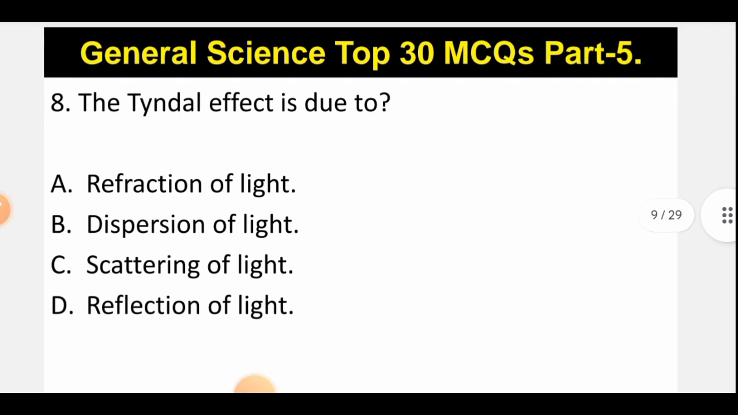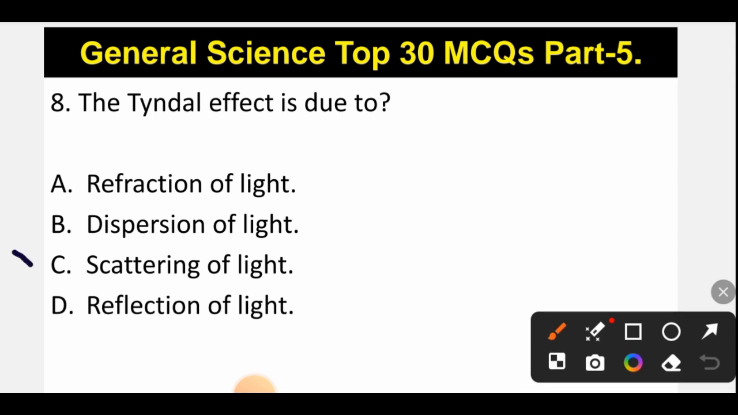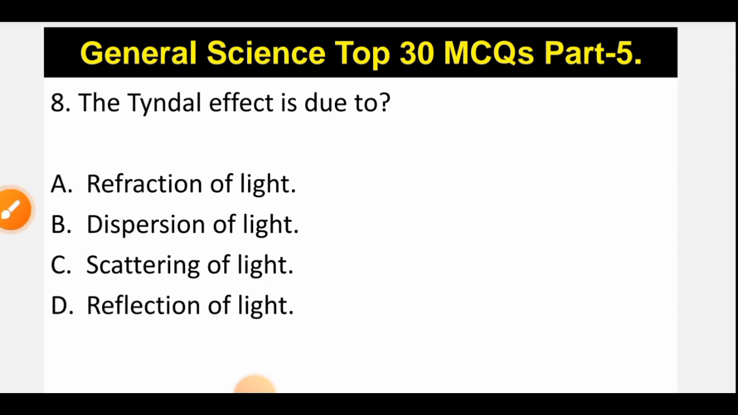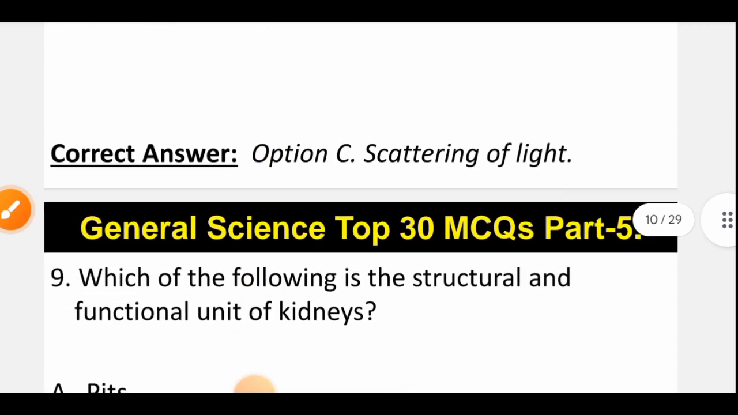Now let's move to question number 8. The Tyndall effect is due to, so the correct option will be option number C, that is it is due to scattering of light. And through Tyndall effect you can see the substances in the air, the small particulate matter. So the correct option is option C, that is scattering of light.